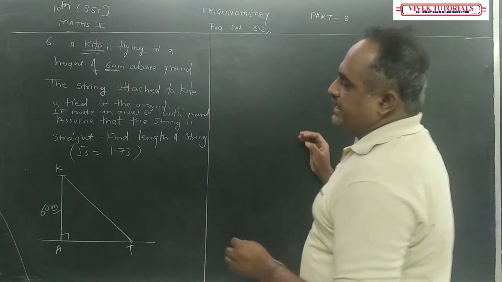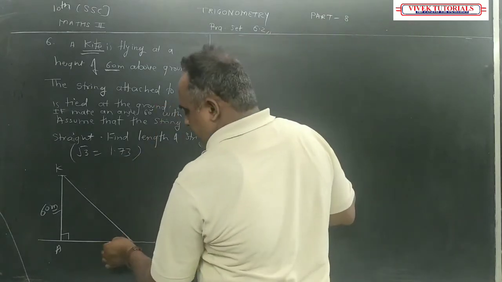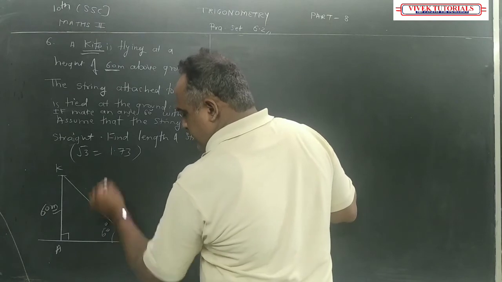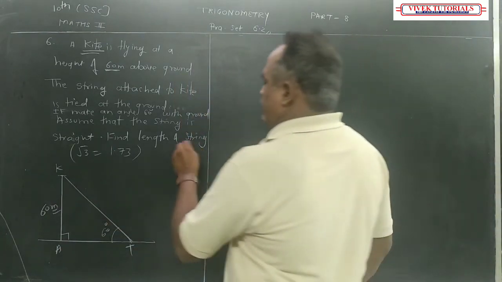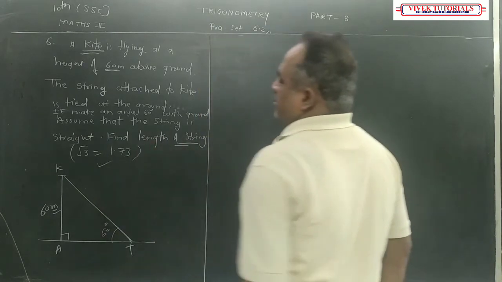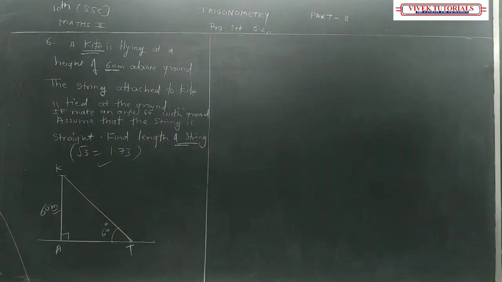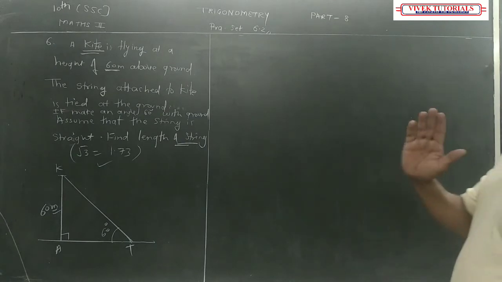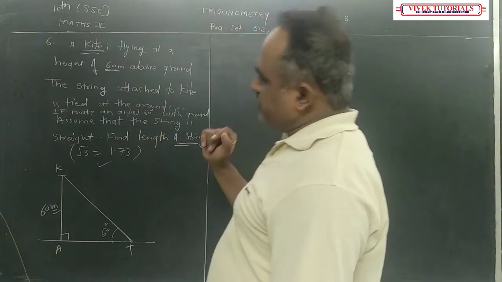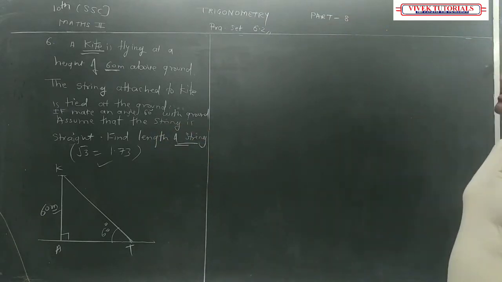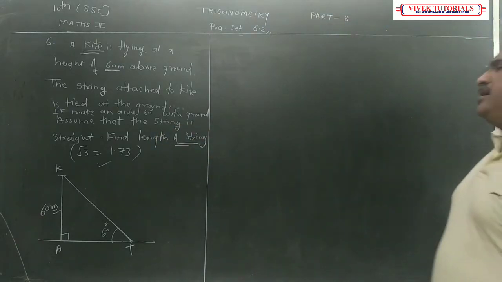So they told that it is tied at the ground and it makes an angle of how much? 60 degree. Find the length of the string. Even they have given the value of what? Root 3. It's a very simple question. This type of question we did for the first question. तो इतना डिफिकल्ट नहीं है. We can go through it easily.